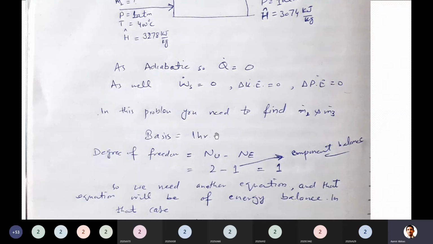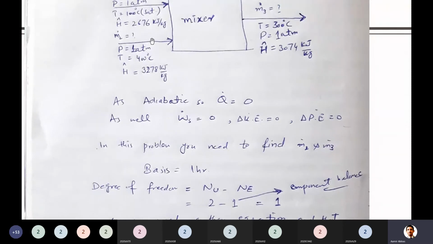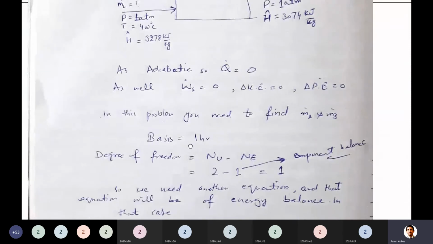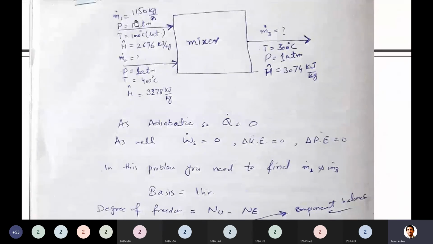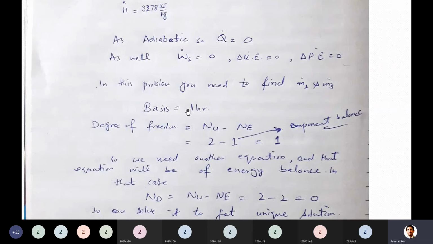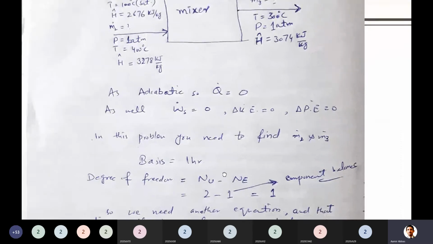First of all, take the basis, because when we have to find a material balance we have to follow that procedure. So the basis is 1 hour. Why did I take 1 hour? Because here he mentioned the flow rate is per unit time. So when there is per unit time, we take it as a basis. We will perform degree of freedom analysis, and you know that this is a non-reactive system. Is it reacting? No, this is a simple material balance system in which two streams mix, so non-reacting.